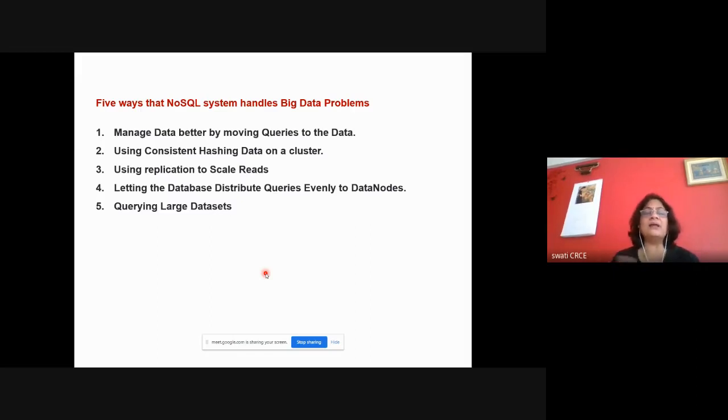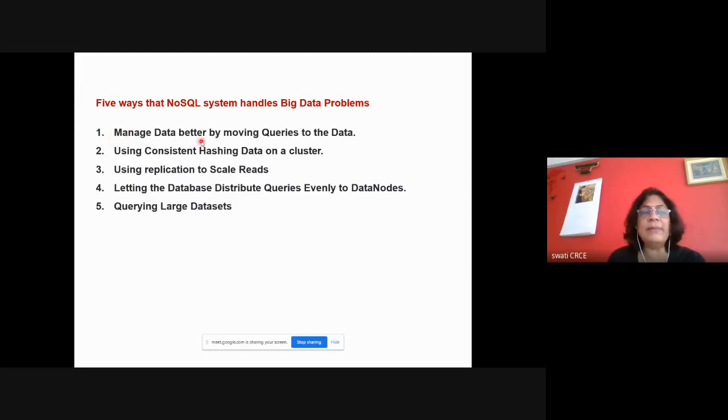And in the exam, they ask questions like: explain what is NoSQL, compare NoSQL with RDBMS, what are the advantages and features of NoSQL, and explain the ways NoSQL handles big data problems. It is a question for 5 marks, so one particular technique is 1 mark in the exam. So this is a sub question. These are the different ways through which NoSQL handles the big data problem, as per your textbook.